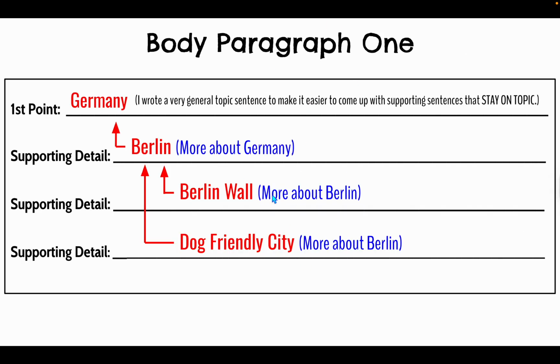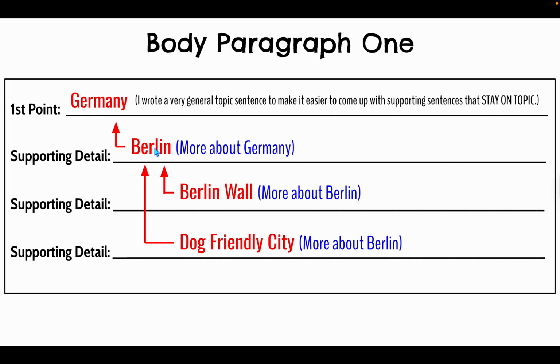Okay, so how did we do this in class? The main point of that paragraph was Germany. Now listen up, guys. In class, we talked about how in the sample essay, I intentionally made my topic sentence for Germany very, very general. What that does is make it easier with your supporting details because, as you know, the supporting details must be on topic and more specific about your point. So if I write a very general point, it leaves me more freedom with my supporting details. In the paragraph we just read, I wrote a topic sentence just introducing that this paragraph is going to be about Germany.